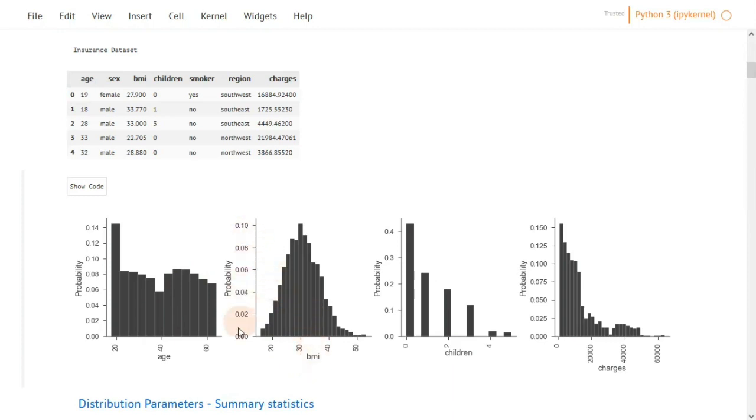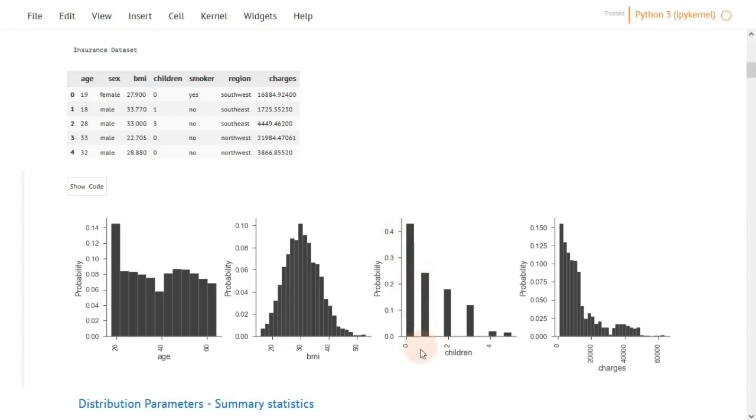The probabilities along the y-axis tell us something about the interval around a given value. So 0.1 is not the probability of observing 30. It's actually the interval around 30. While in a discrete variable, the probabilities depict the height of each bar. So for example, patients with 0 children represent 40% of the samples in the dataset, and patients with 1 child represent about 25% of the sample and so on.